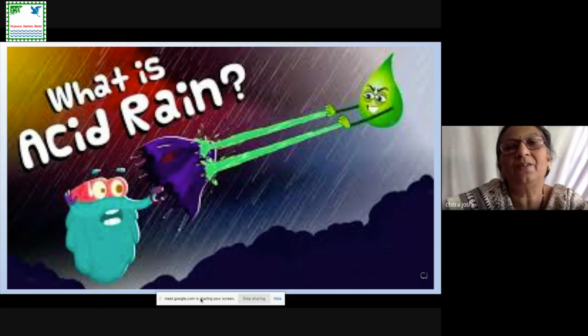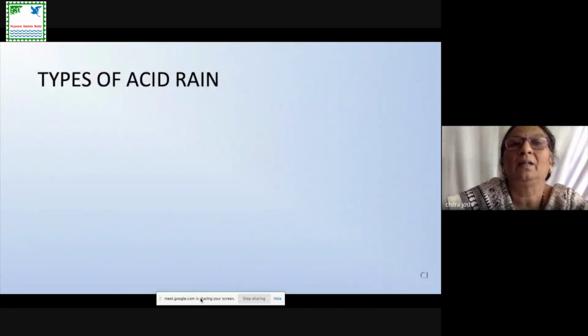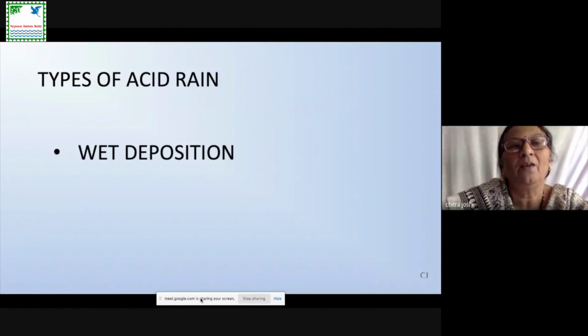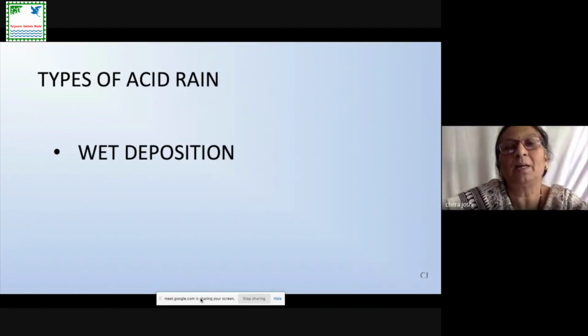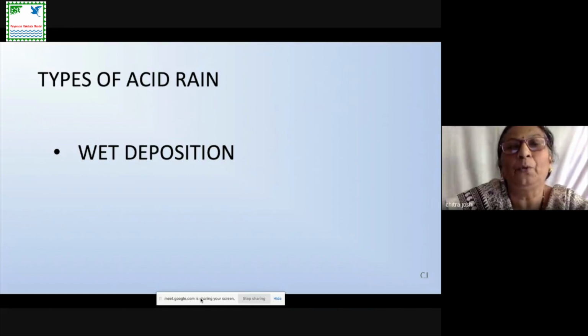Now these acid rains are of two types. First of all, we can say wet deposition. Wet deposition means when acidic polluted gases go in the atmosphere and are blown by wind to a moist region, and when this moist region, after condensation, comes on the ground in the form of liquid, or in the form of snow, or in the form of mist, then we call that wet deposition.